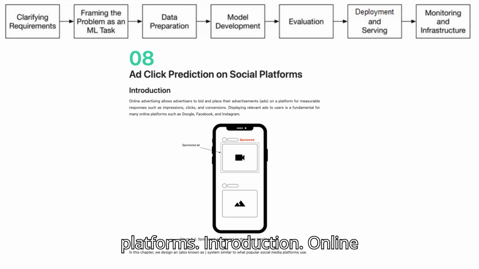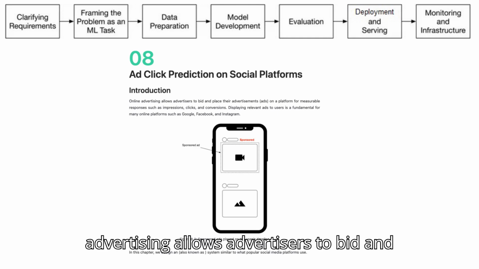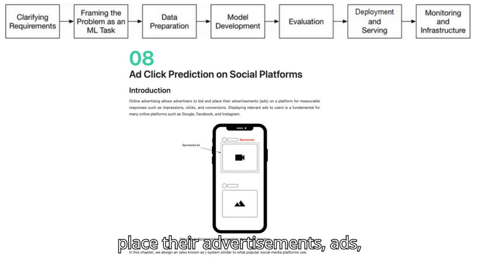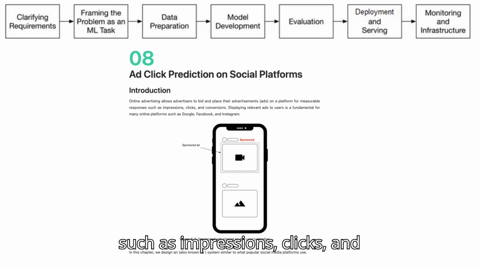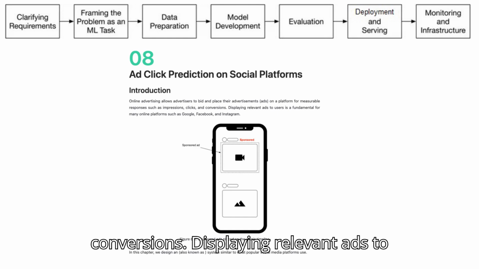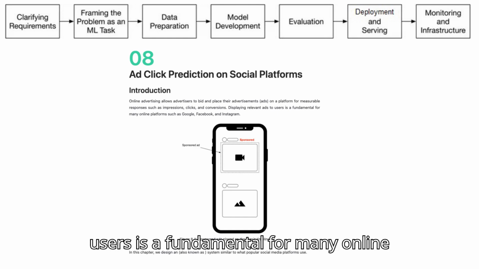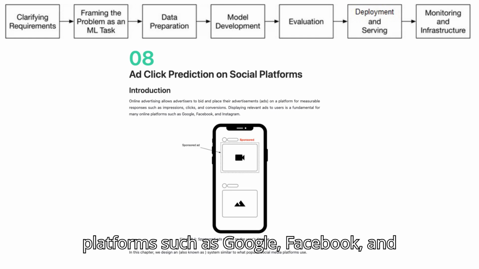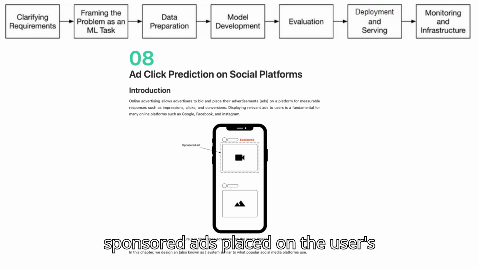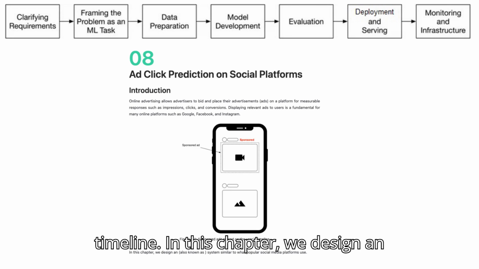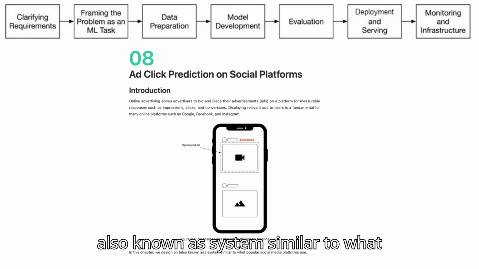Introduction. Online advertising allows advertisers to bid and place their advertisements, ads, on a platform for measurable responses such as impressions, clicks, and conversions. Displaying relevant ads to users is fundamental for many online platforms such as Google, Facebook, and Instagram. Figure 8.1. Sponsored ads placed on the user's timeline. In this chapter, we design a system similar to what popular social media platforms use.